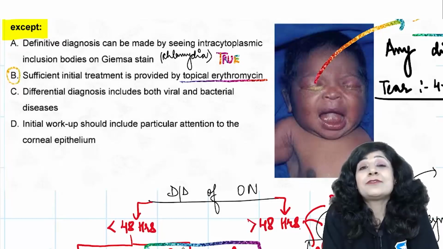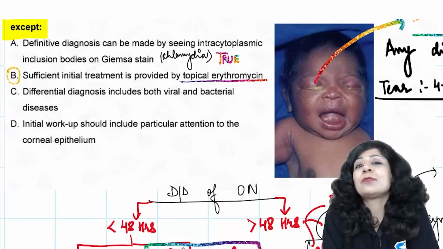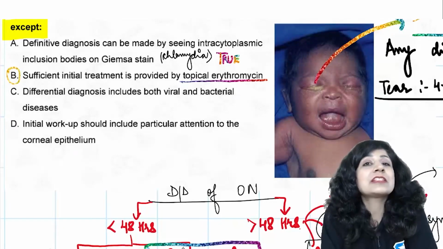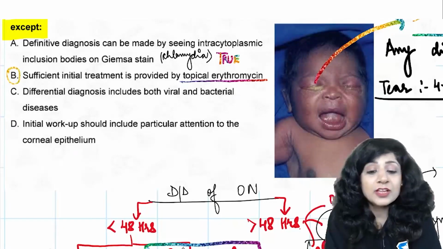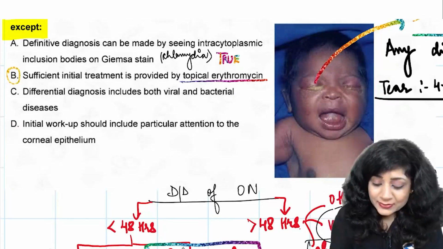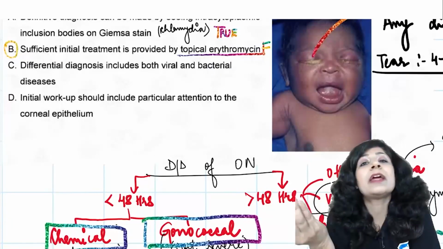Just now I have told you that you have to give the bacitracin. Bacitracin, okay, is from the family of erythromycin. But you have to give the atropine also. You have to give the systemic treatment also, ceftriaxone. So is it true or false? Yes, so this is a false statement. Definitely it's false. How can I treat only by erythromycin?